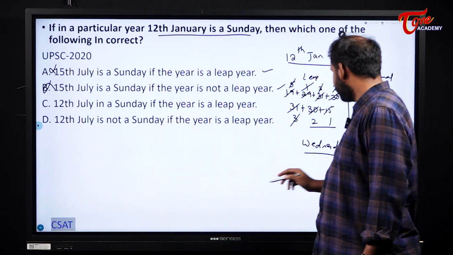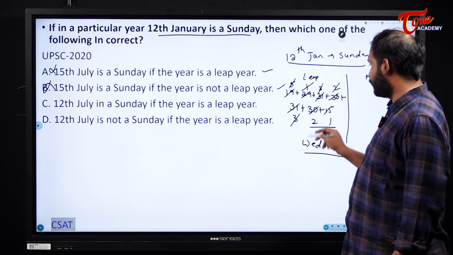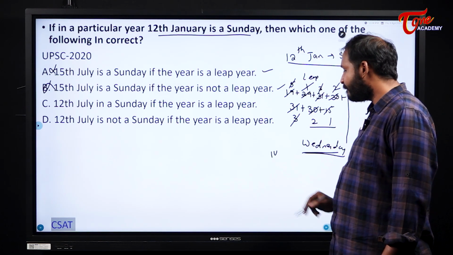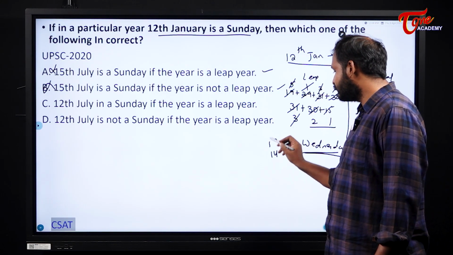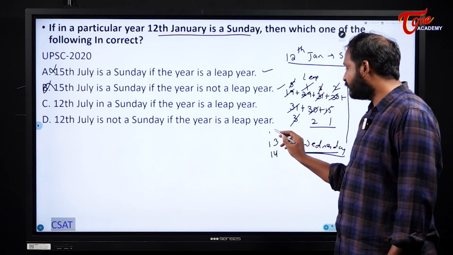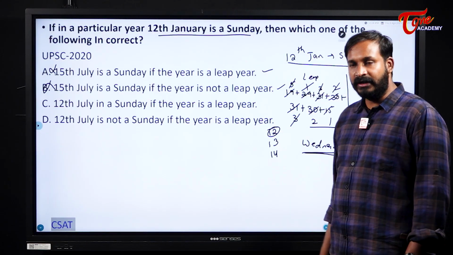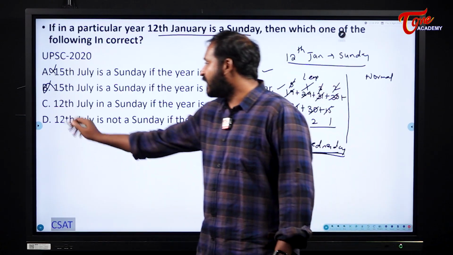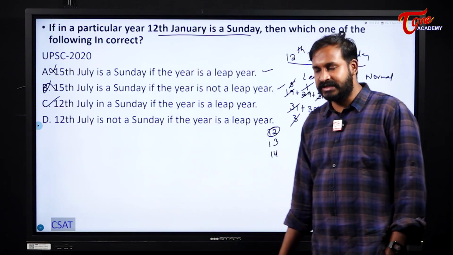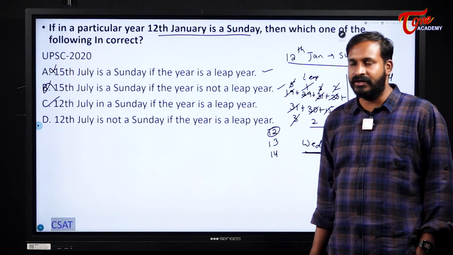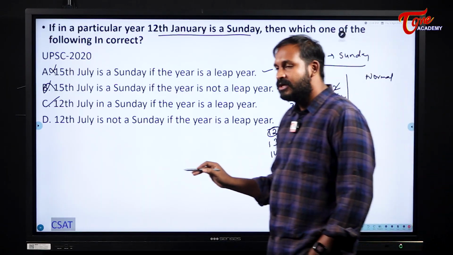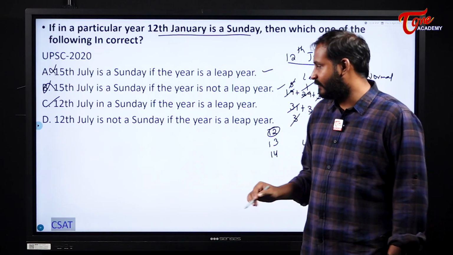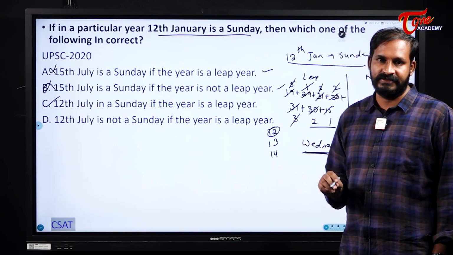Next see here, if 15th is Wednesday, right? If 15th is Wednesday, what about 14th? Tuesday. What about 13th? Monday. What about 12th? It will become Sunday. So 12th July is Sunday if it is a leap year. That is satisfied, right? 12th July is Sunday if it is a leap year. Yes, that is our answer here. So calculate for 1, that is enough. So 12th July will become a Sunday if it is a leap year. If it is a leap year, that will be satisfied here for us.